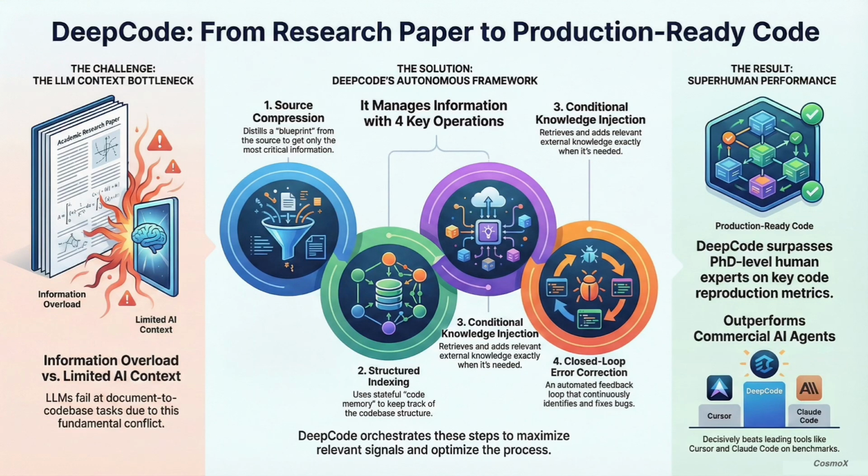We're looking at a huge shift in how we think about AI engineering this week. We're sort of moving past LLMs as just helpful code assistants and into the realm of fully autonomous code engineers. Our mission today is to get into the paper, DeepCode, Open Agentic Coding, which really outlines a major leap forward here. The paper targets this thing they call high-fidelity document-to-codebase synthesis. What that really means for you is taking a massive source of information, like a really dense scientific paper, and turning it into a complete working software repository.